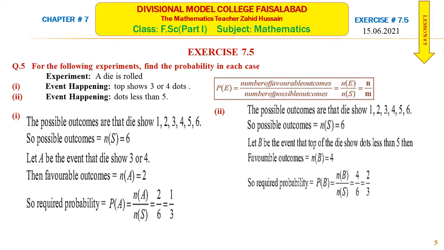So for less than 5, the number of favorable outcomes is 4. Use the formula to find the probability: probability of event B is equal to number of elements of B divided by number of elements of S, and this is 4 over 6. 4 over 6 can be further simplified to get 2 by 3.